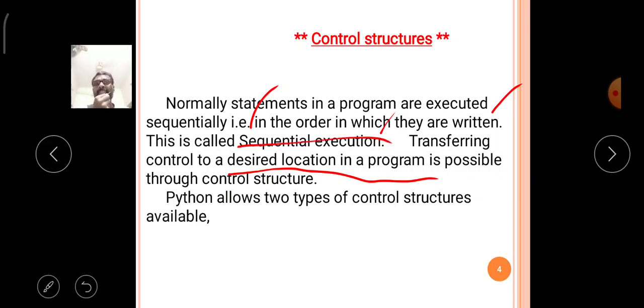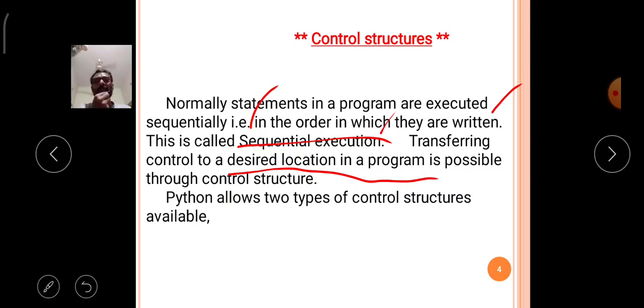But transferring control from one location to another location, according to the requirement of the programmer, is possible in the programming language Python. With the help of some structures, that means some statements, called control statements.